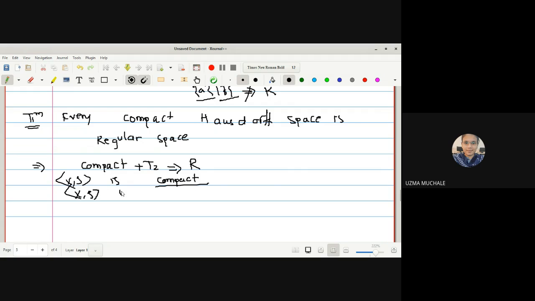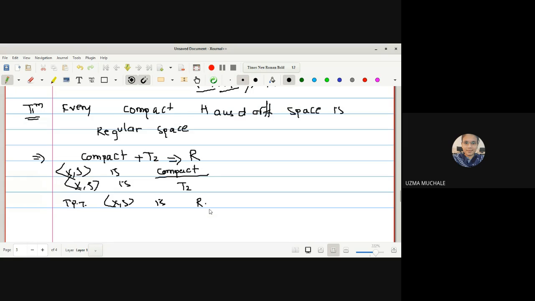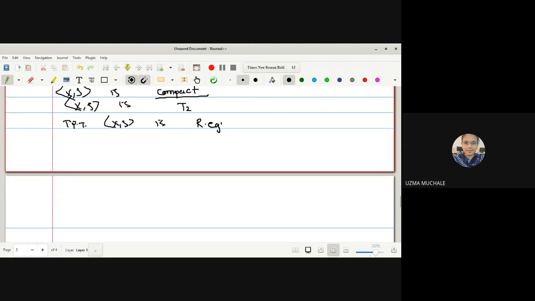X is a T2 space. This is also given. T2 space means what? If we are able to find two distinct points, then we can use the definition of a T2 space. To prove that X is a regular space, what do we have to start with? We have to start with: let F be any closed set which does not contain the point x.